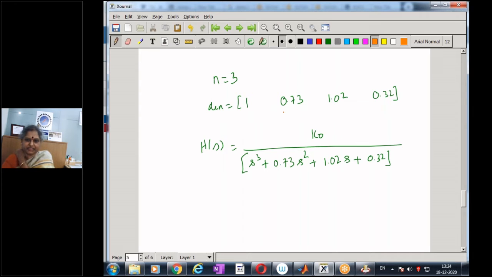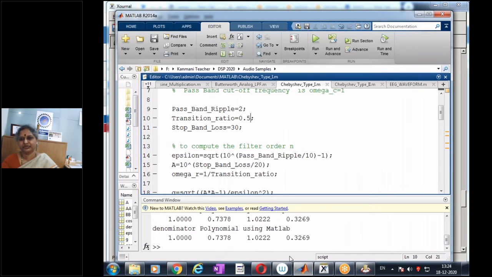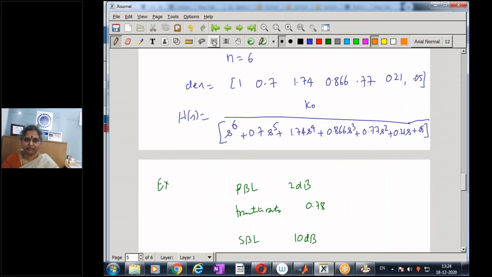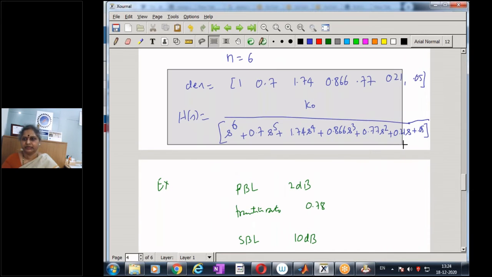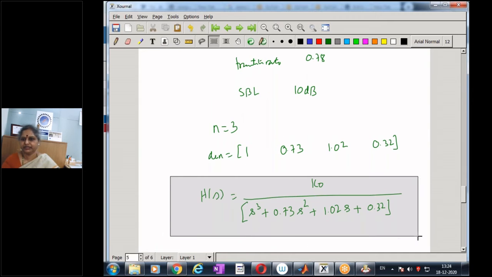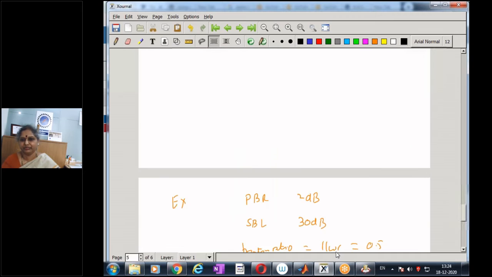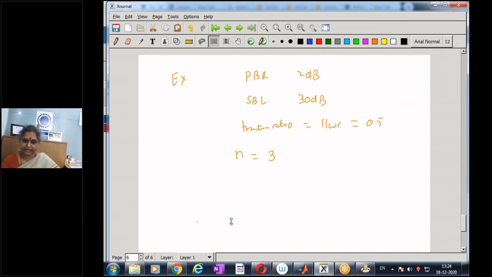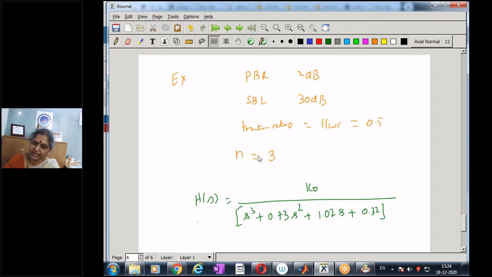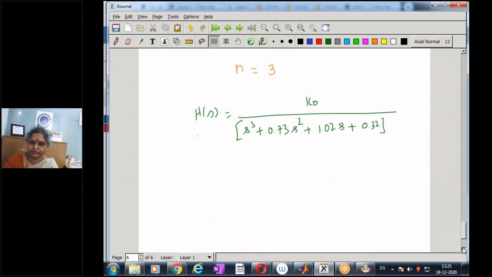Let me check if I get the same 0.73. Yes, 0.73, 1.02, and everything. So all values are the same. So in this case also the denominator polynomial remains the same, and I'm getting the same filter. So I can end up with a similar filter because I have increased my transition ratio but reduced my attenuation. So let me take up one more example.